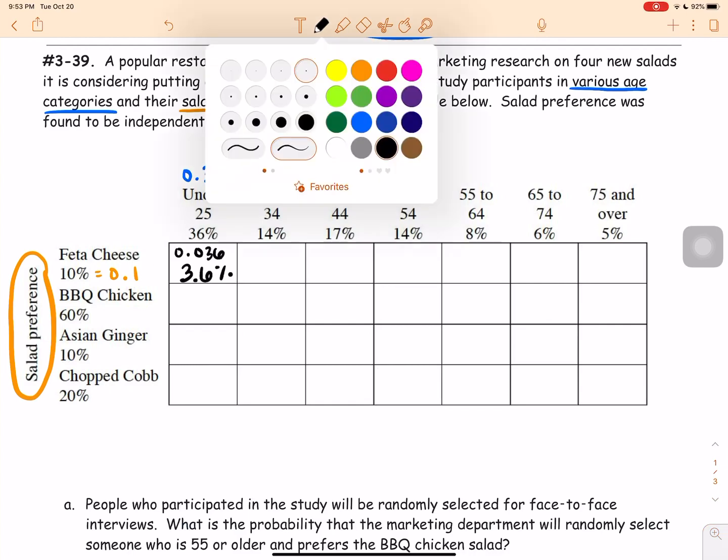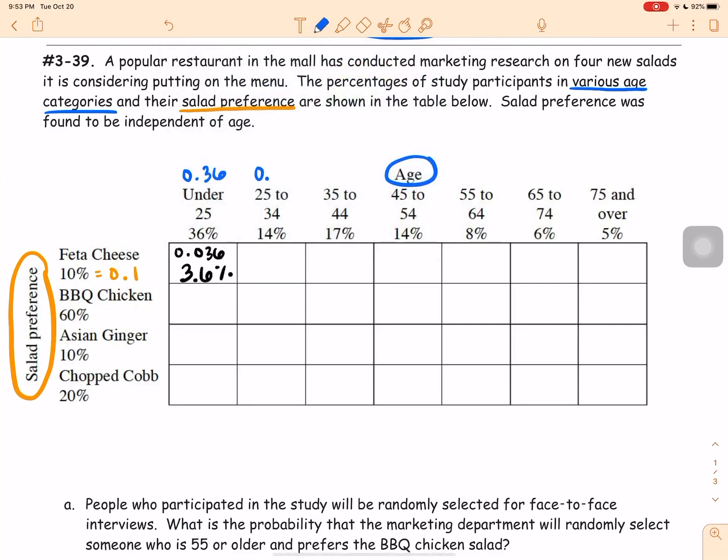What I would do is convert all of the percentages to decimals. So then it makes it a little bit easier to multiply. This one is also 0.14. Be careful, 8% is 0.08 because it's 8 hundredths, so it's in the hundredths place. Oh, not 6, sorry. This one's 6 hundredths, and then this one is 5 hundredths. This one over here, 60% will be 0.6 or 60 hundredths or 6 tenths. Okay, and then 0.1 again, and then 0.2.